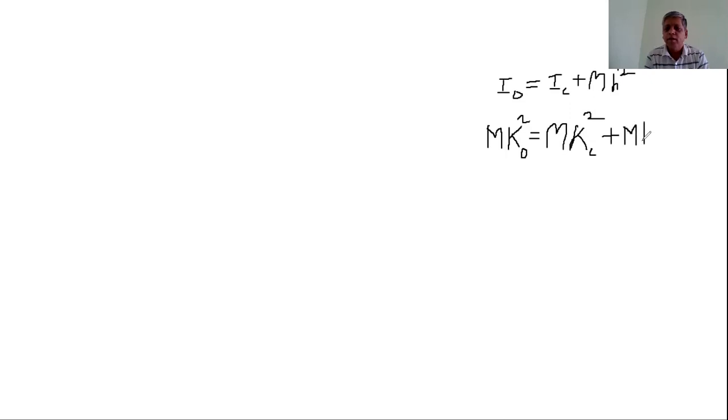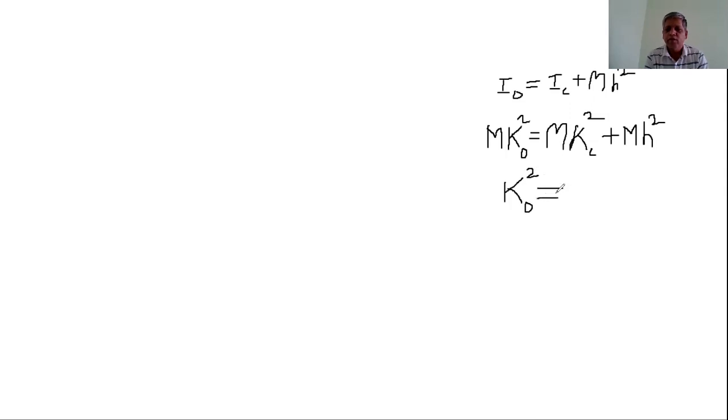On the right hand side of this equation, there are two terms, and both terms include M, that is mass. That mass is taken common, and that mass on the right hand side and left hand side gets canceled. Therefore, the expression becomes KO square is equal to KC square plus H square.